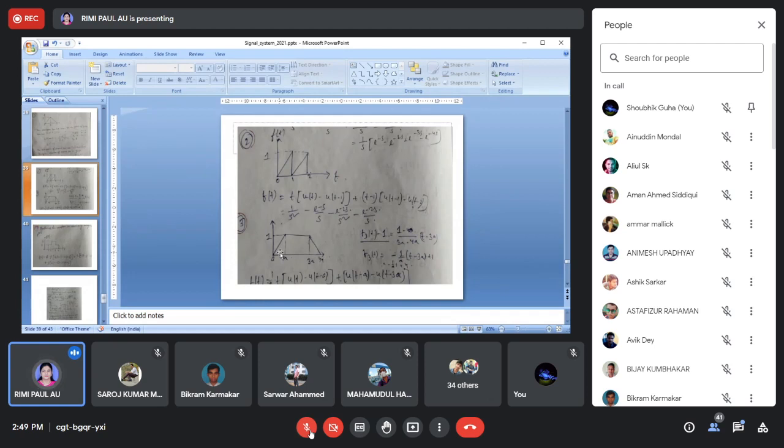Vs is not a step voltage, Vs is not an alternating voltage, but Vs just looks like this. That means it is a combination of ramp plus step. Why? Because you can see here it is a ramp function, continuously increasing, then it is constant, so it is a step function, and then it is again decreasing, so it is again a ramp function. So it is a combination of ramp plus step function.